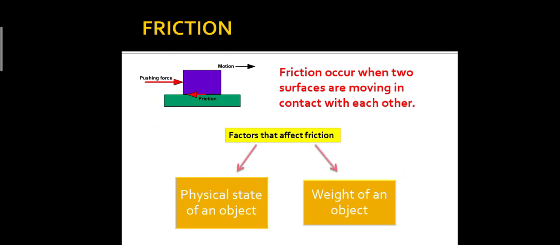Now, what is friction? Friction occurs when two surfaces are moving in contact with each other. It is very common that when an object is moving on another surface, friction is occurring.